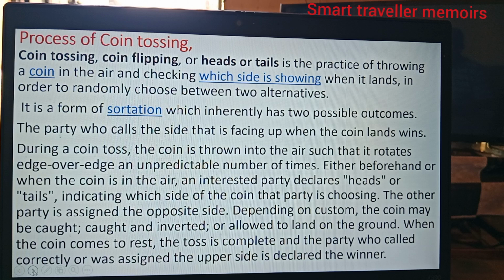The other party is assigned the opposite side. Depending on custom, the coin may be caught and inverted, or allowed to land on the ground. When the coin comes to rest, the toss is complete and the party who called correctly, or was assigned the upper side, is declared the winner.